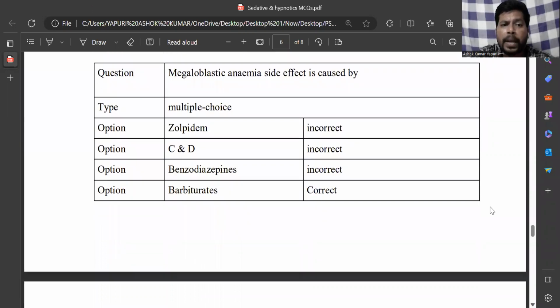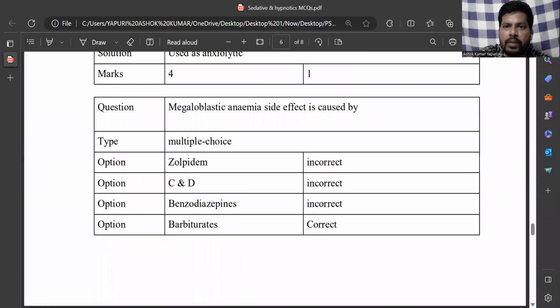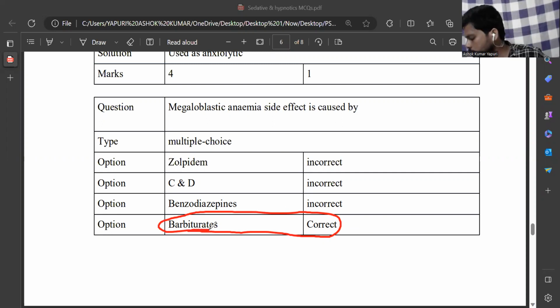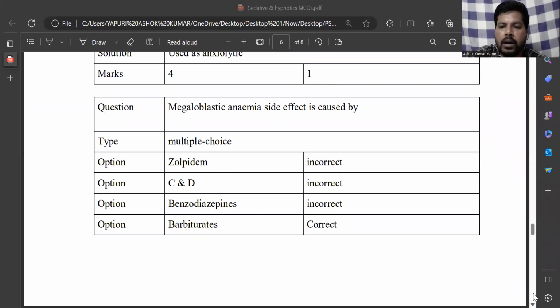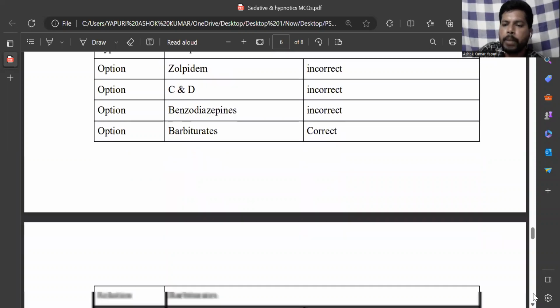Next, megaloblastic anemia is a side effect of barbiturates, because barbiturates affect the folic acid synthesis. That's why barbiturates may cause megaloblastic anemia. Benzodiazepines do not affect the folic acid synthesis, and zolpidem also does not affect the folic acid synthesis. So the drawback of the barbiturates is megaloblastic anemia.